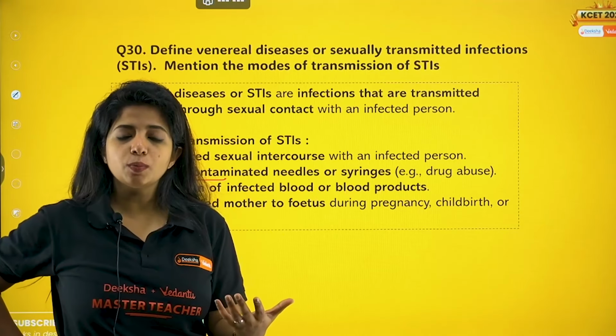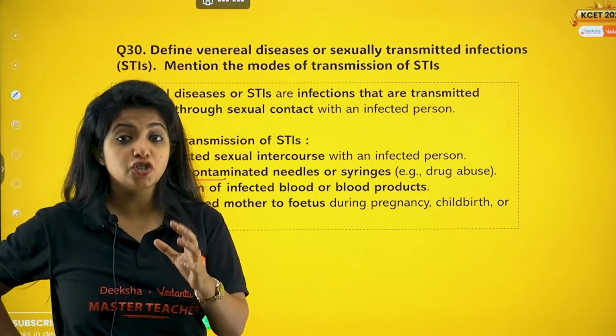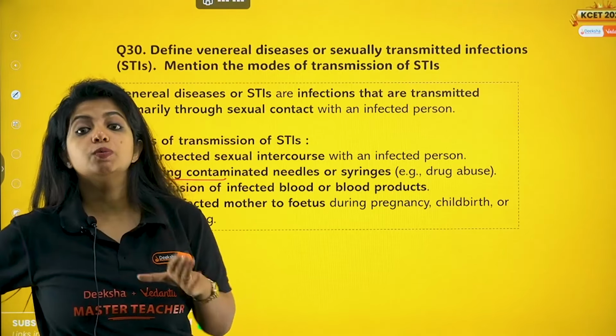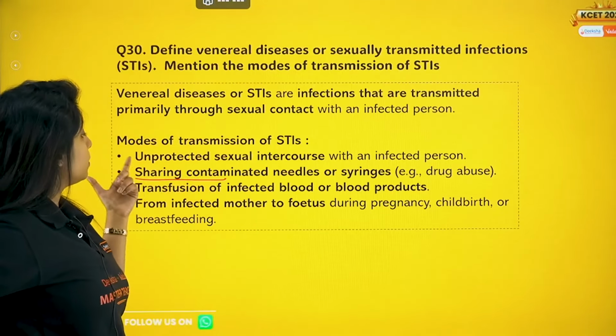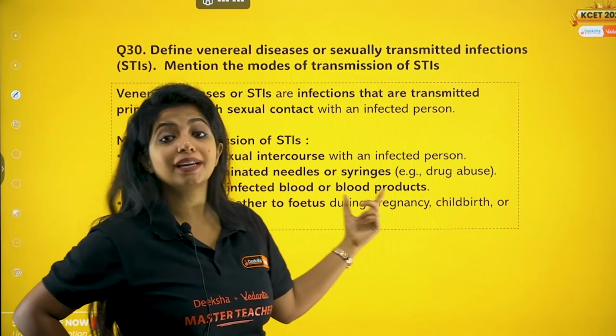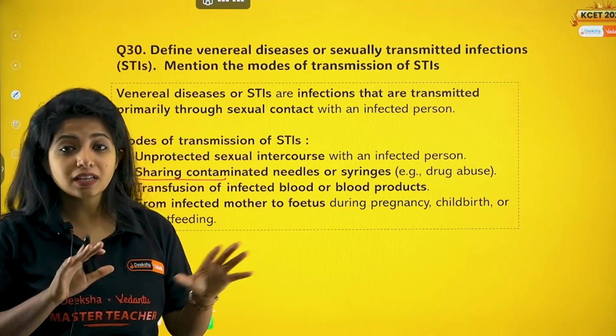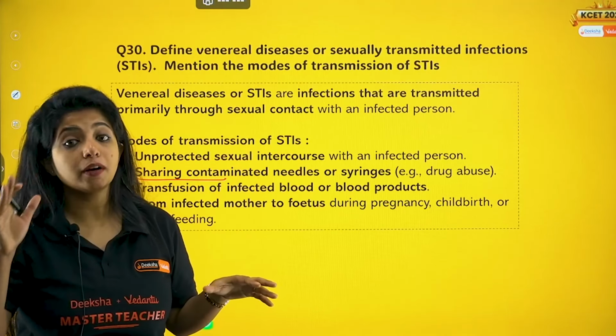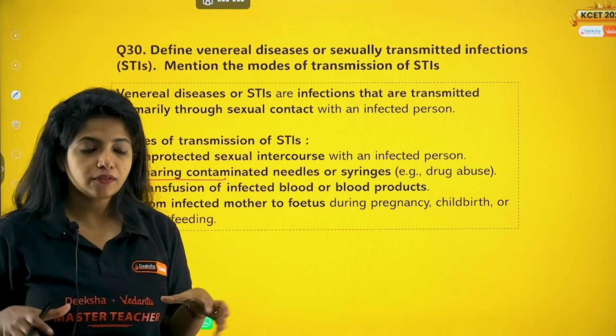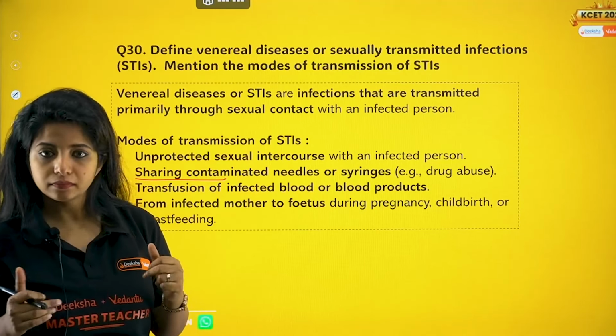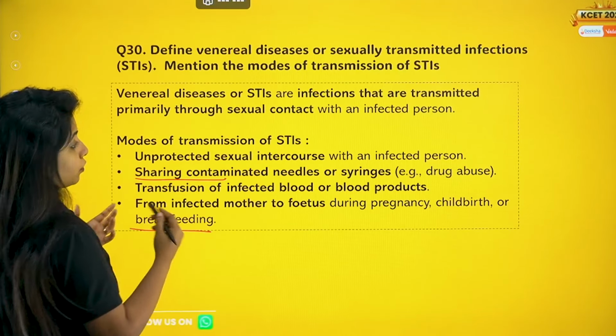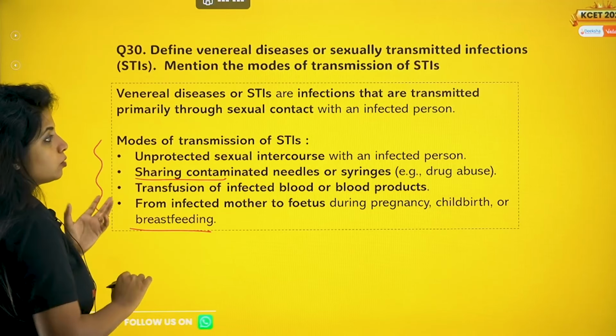So in that particular case, my dear children, if the blood is not being checked properly, if the blood is infected, this person will also get the infection. Now, from infected mother to the fetus during pregnancy. During pregnancy, there are slight chances that from the infected mother it can pass to the fetus, even though now you have different ways to prevent that, but still it can happen, even during breastfeeding. So these are the modes of transmission of STIs.